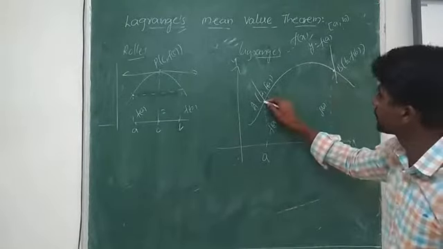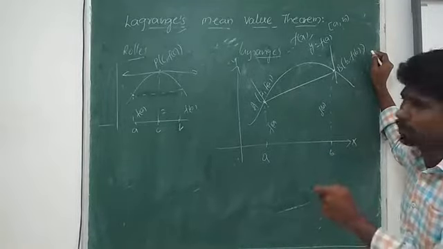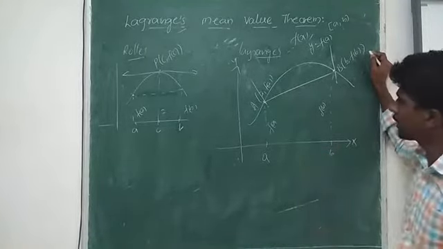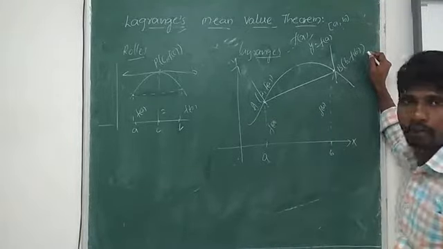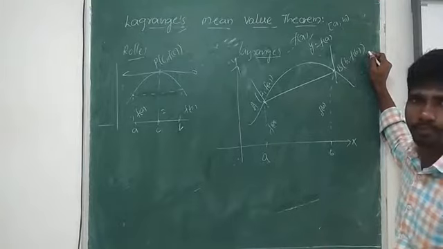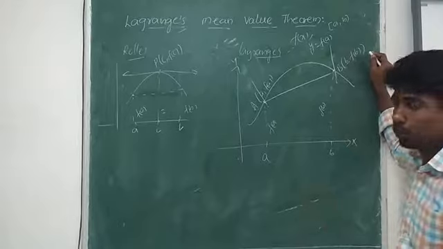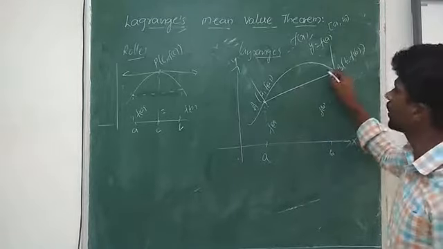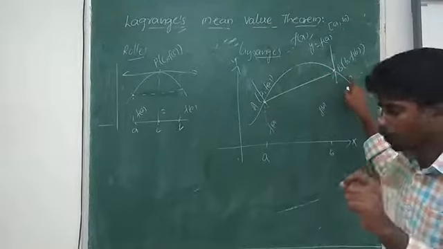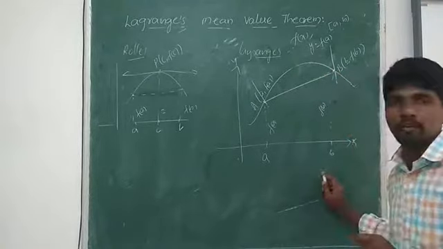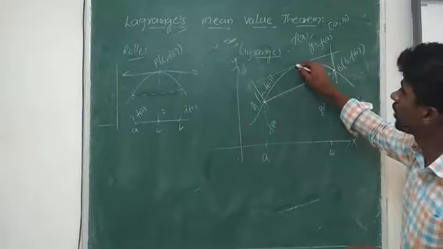If I join the 2 points, I call that particular line segment a chord of the given curve. So I have taken 2 points, meaning the end points, and I joined them, I got a chord. So according to Lagrange's theorem, there exists a tangent to the given curve at a particular point in between A and B, which is parallel to the chord AB. So now this point I have to find.